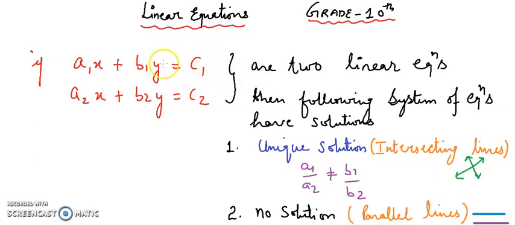If a1x plus b1y equals c1 is a linear equation and a2x plus b2y equals c2 is also a linear equation, I have taken two linear equations, then the following system of equations has solutions. First of all, we have a unique solution, when we have intersecting lines. Both lines have only one common point, and this one common point will be the solution of the given equations, right?